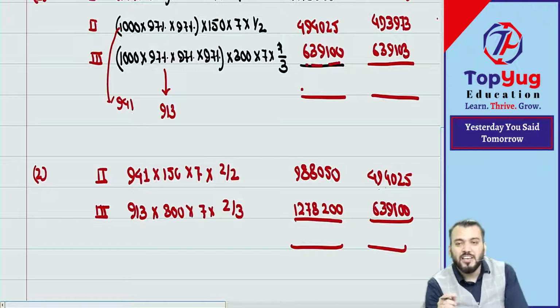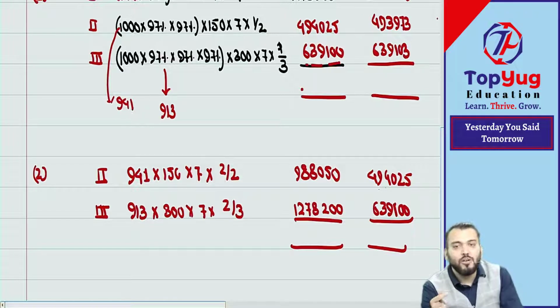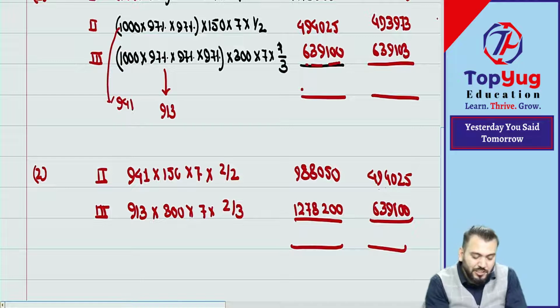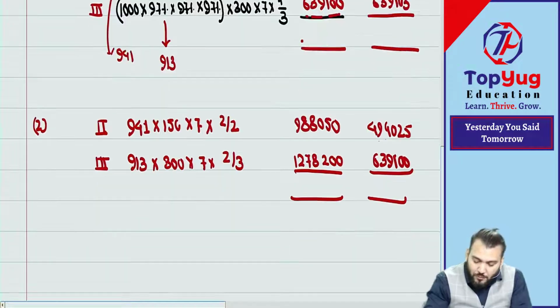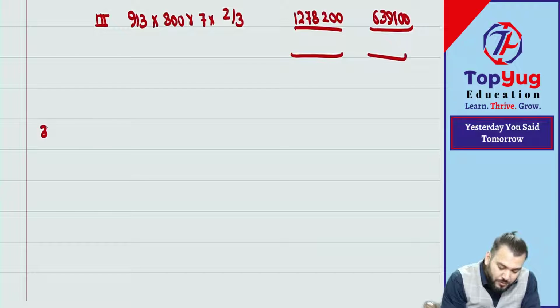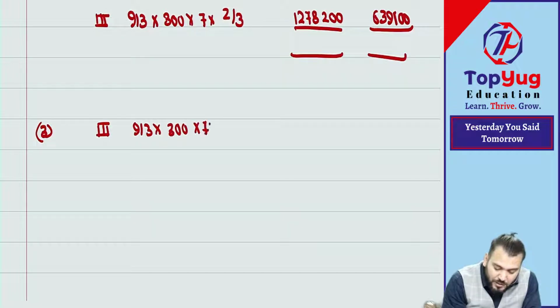I have said to convert employees into whole number employees, so then that decimal will not come. Correct now? Initially I had taken decimals in employees, that I have corrected. Now understood? Correct? Now for the third year, we'll take only which group? Only the third group. So that is 913 employees into 300 into 7 into 3 by 3.